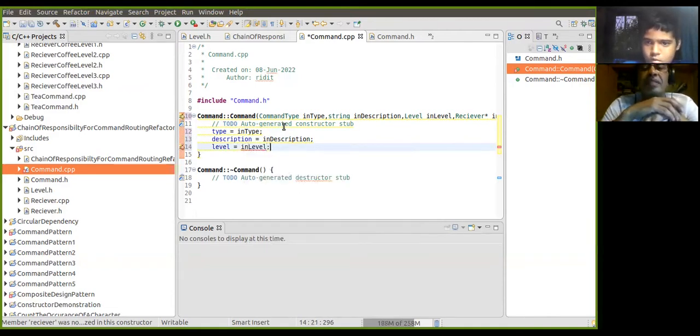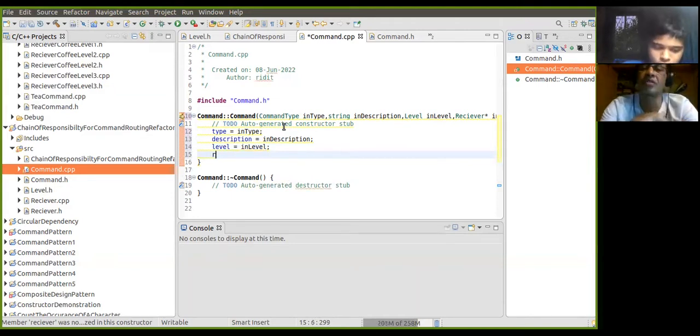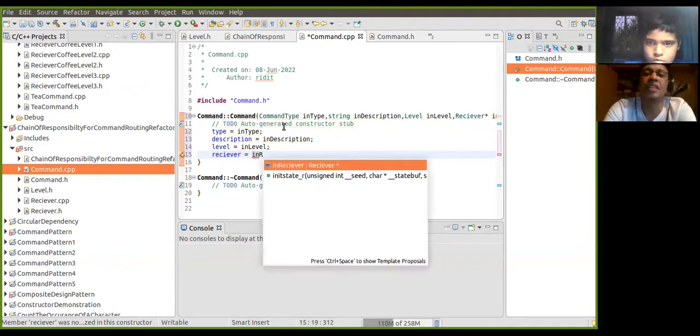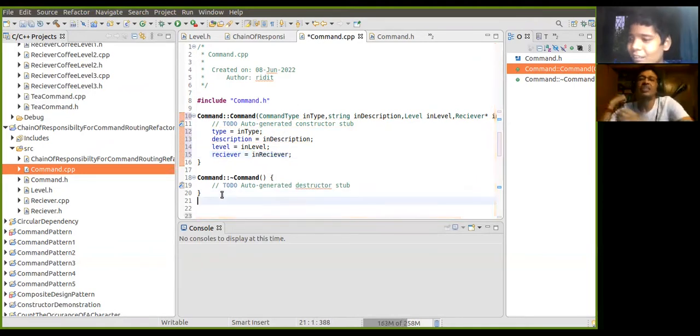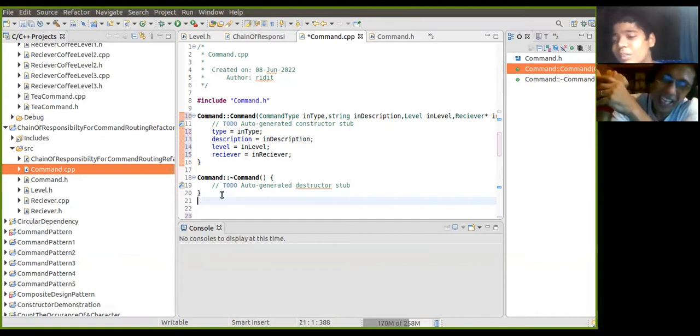In level. Very good. Fantastic. Great. So let's actually also execute command, the pure virtual function. No, beta, we don't have to do it because we made it a pure virtual function. Yeah, so that is very good, fantastic.